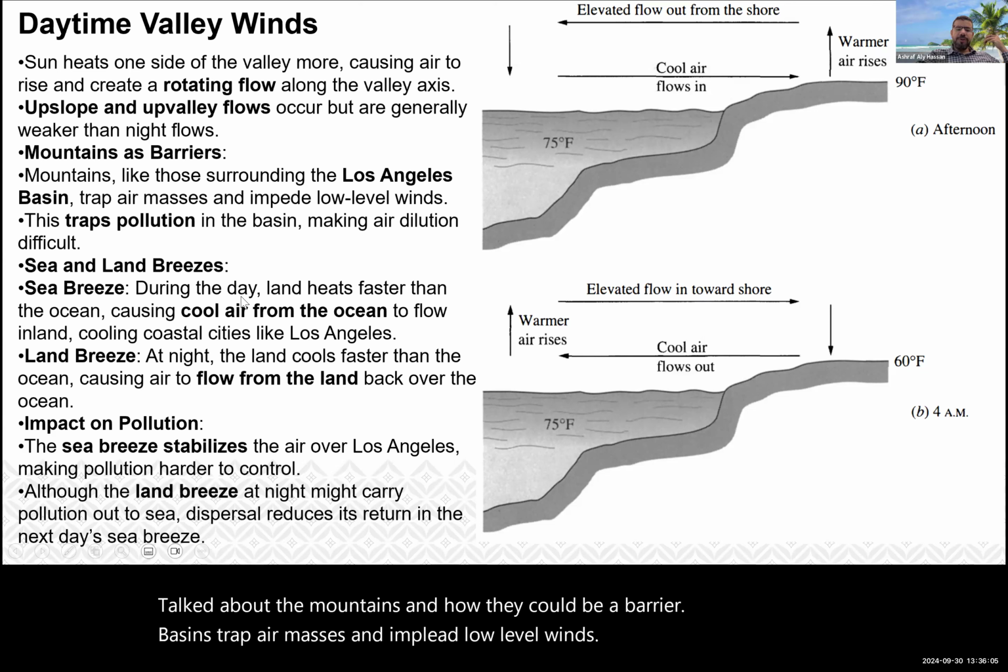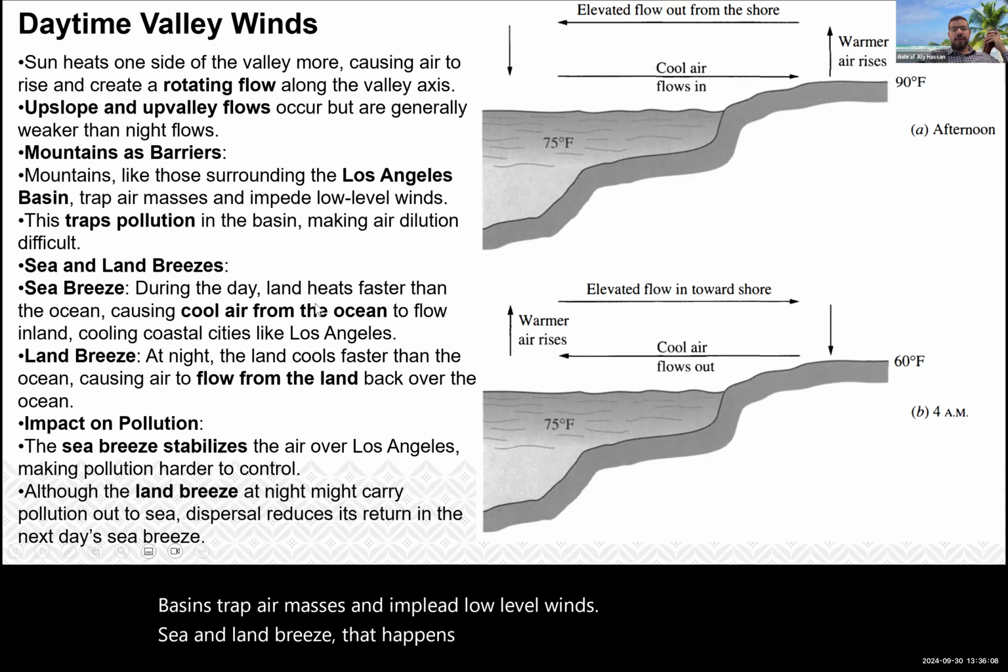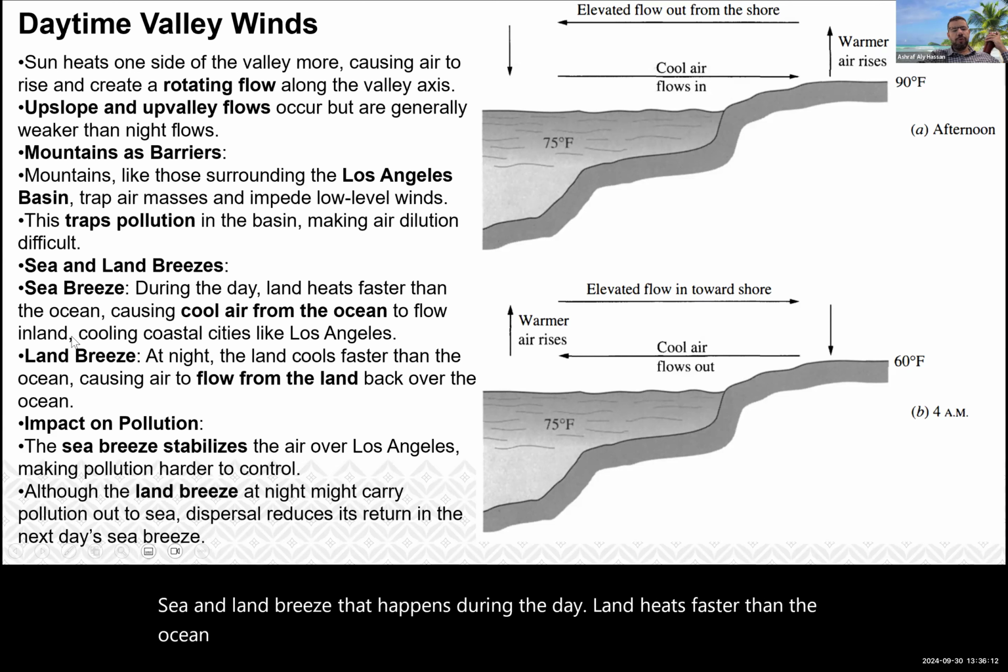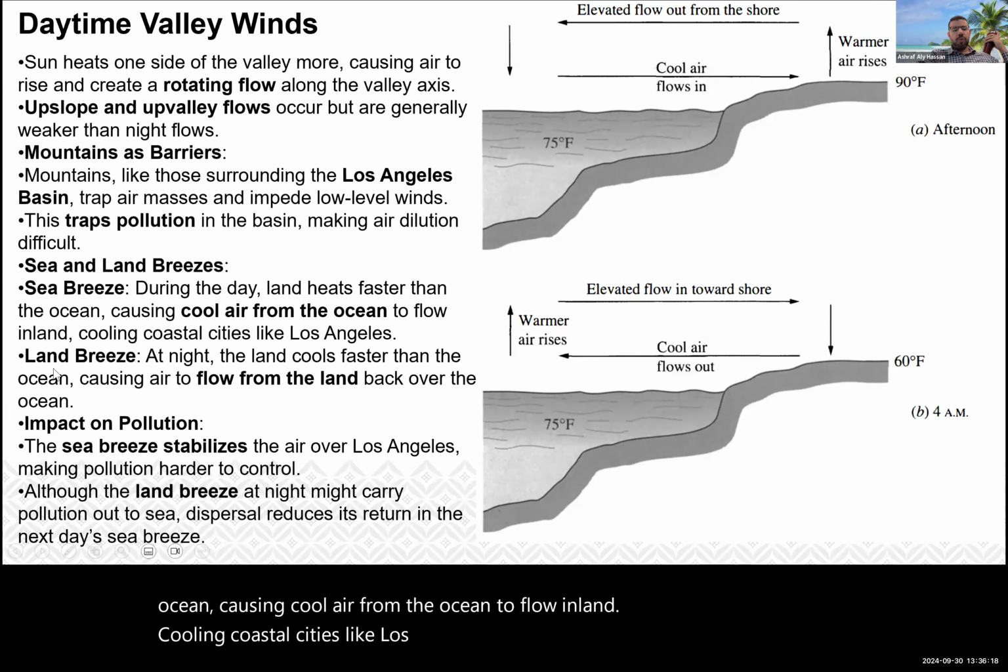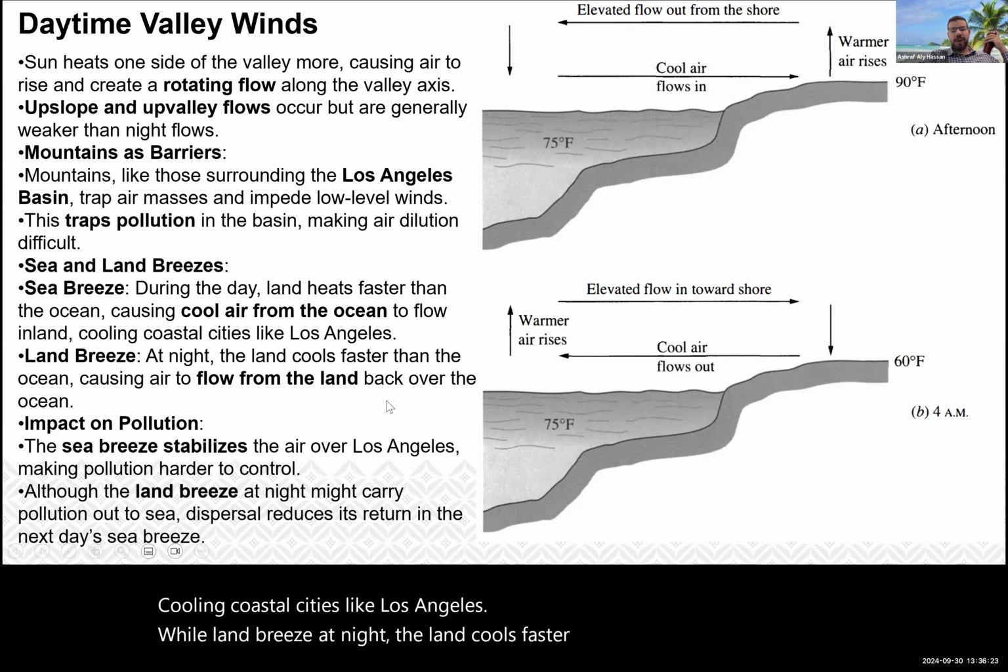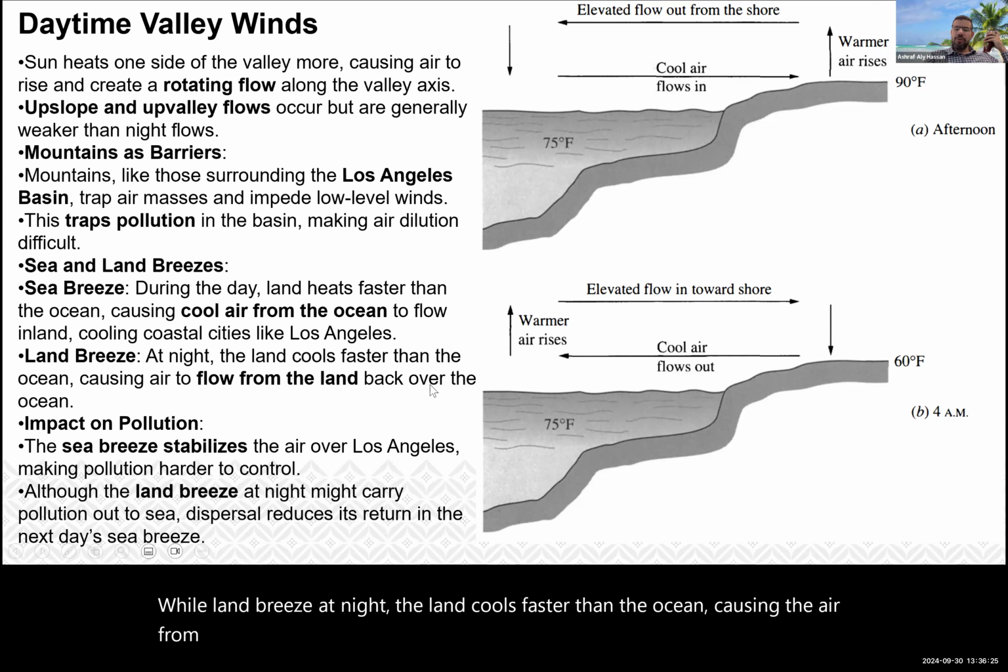Sea and land breeze: the sea breeze happens during the day. Land heats faster than the ocean, causing cool air from the ocean to flow inland, cooling coastal cities like Los Angeles. While the land breeze at night, the land cools faster than the ocean, causing the air to move from the land back over the ocean.